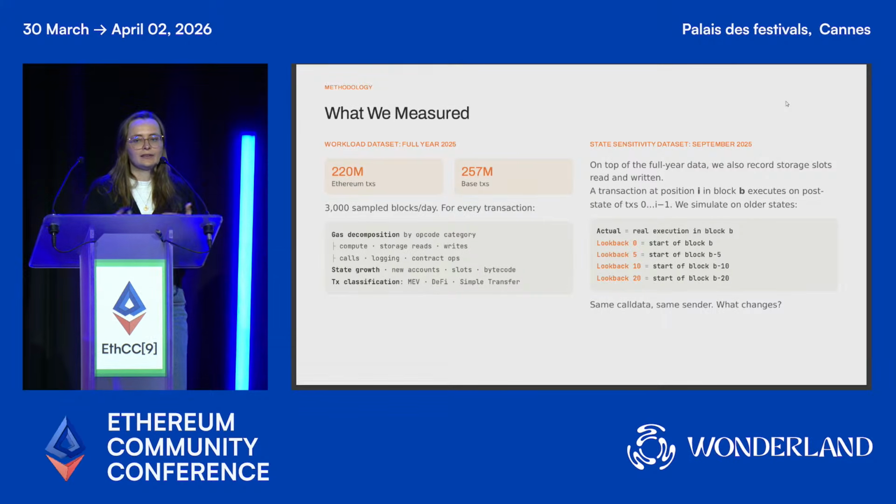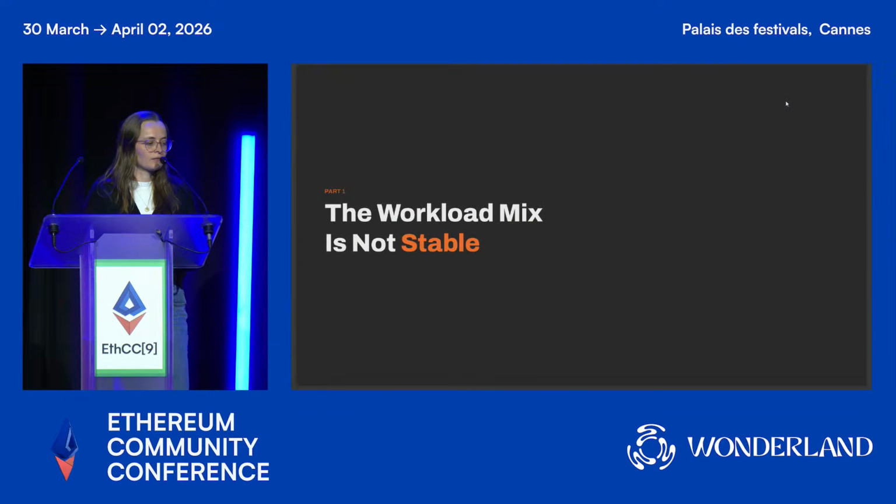This allows us to see how this transaction's execution differs as we execute it on older and older state. So the same transaction, just executed on different state, how does the behavior change? Here, in addition to our full year data set for the workload, we also record exactly which storage slots are being read and exactly which are being written to.